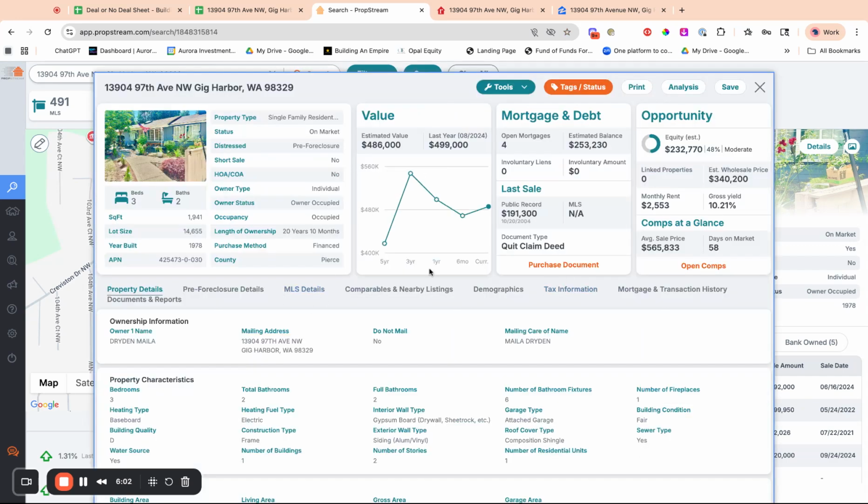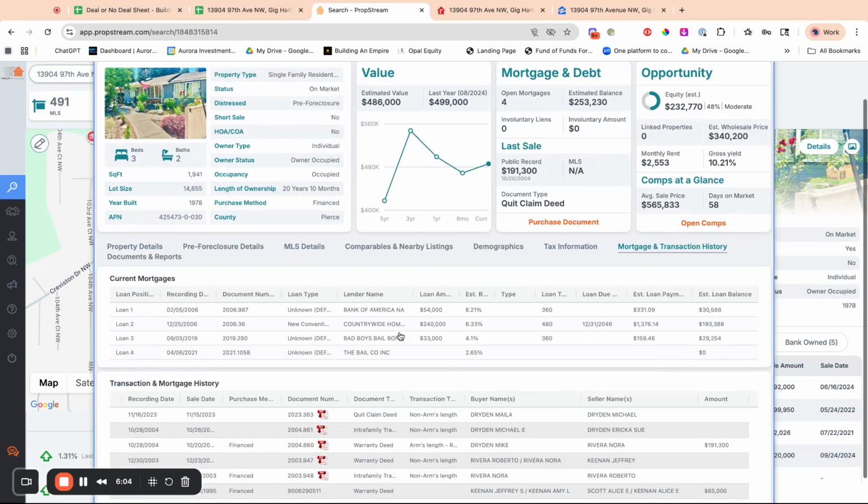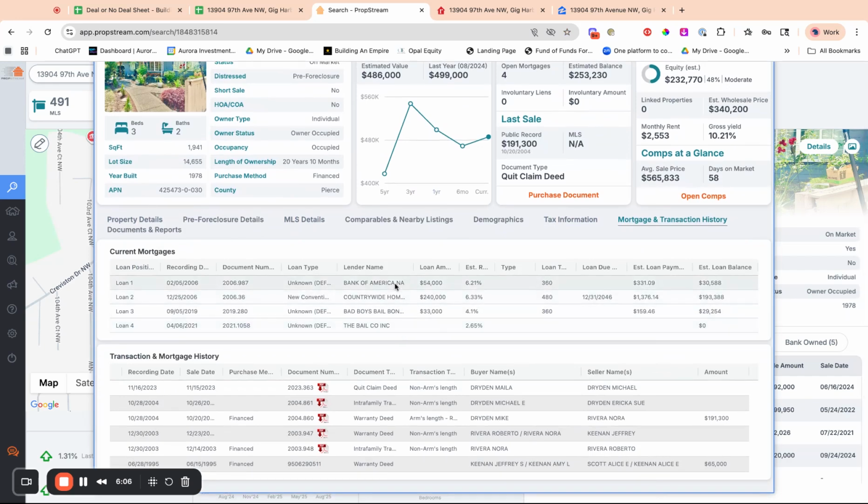So under here, under mortgage and transaction information, we want to see if there are any loans on it. So there was one in 2006, and it was a conventional loan. Let's see, is there anything left on it? Looks like the balance is $193,000.